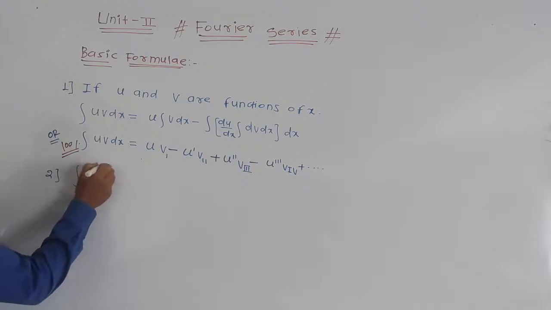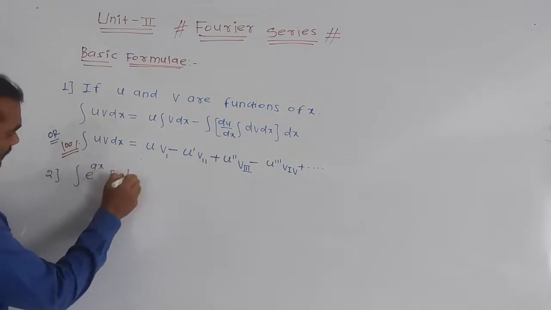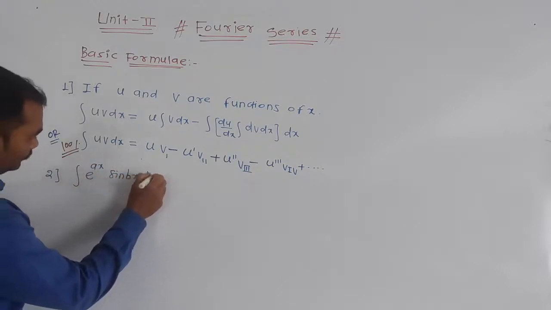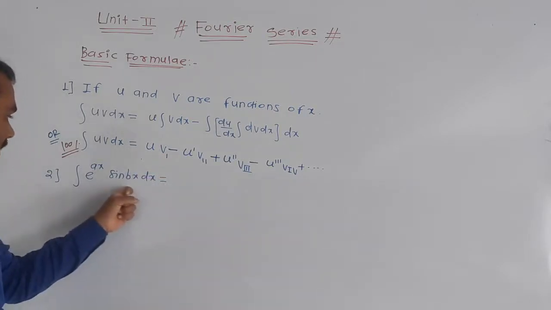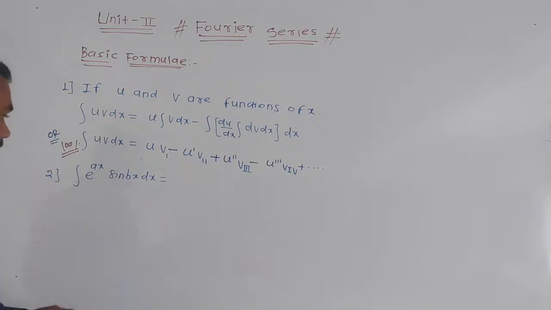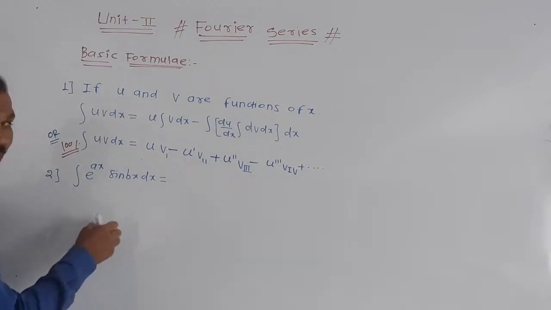integration of e raised to ax into sin bx into dx. Now I will write the answer of this formula directly.